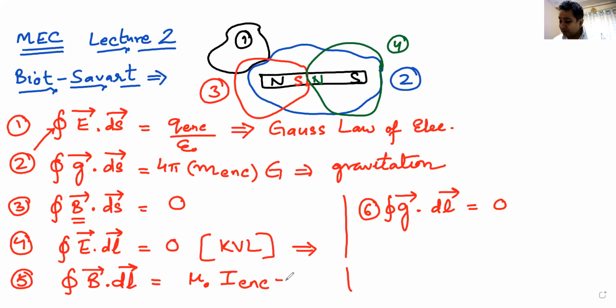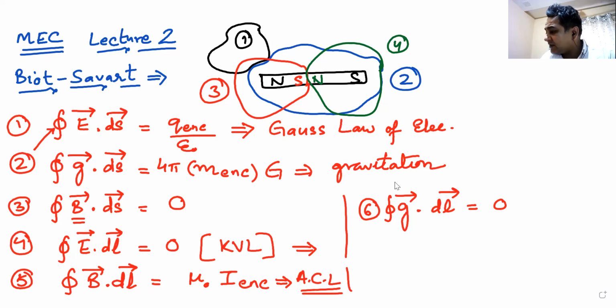Now this fifth one is known as Ampere's circuital law. Integral of B dot dl, the line integral of magnetic field over a closed loop is equal to mu naught into current enclosed by the loop. Will you remember this now? Do you understand this? Can I have some reason that you understand this? Raise hand gives me more confidence that my words have reached you. Great. Okay.